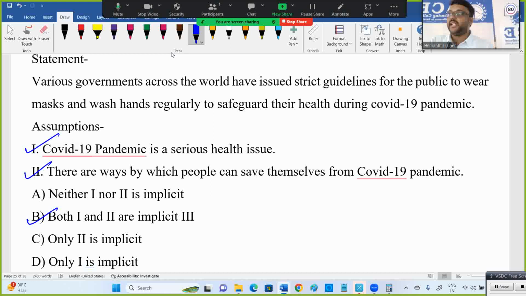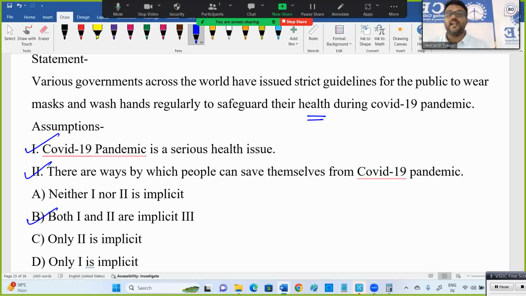And when somebody is giving the statement, the assumptions are that people will listen to that, people will follow that. And yes, that's a serious issue. That's why he is giving that information. You need to wear masks and all. Strict guidelines are given by the government regarding health only. It may be any other issue, but they mentioned in the question regarding their health, to safeguard their health. When they give strict guidelines regarding health, it's a severe health issue, then only they'll mention it. And yes, there are ways to safeguard. That's why they're saying wash hands regularly. Those things are related to that.